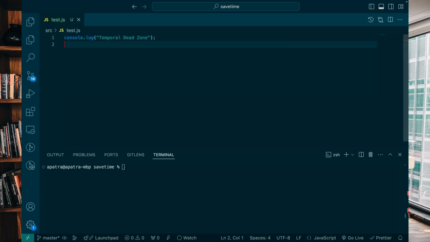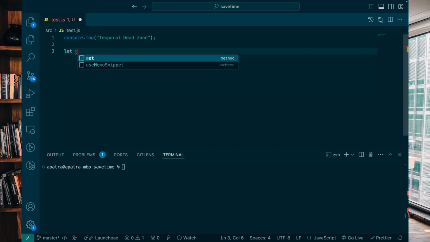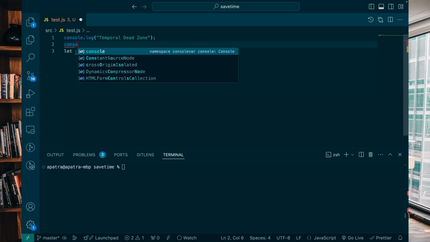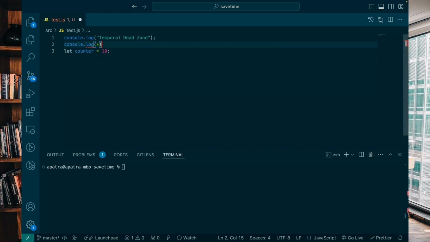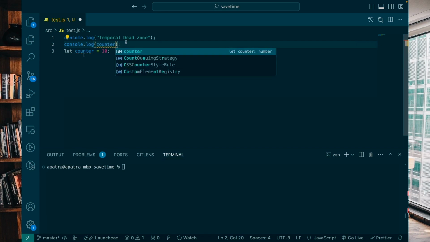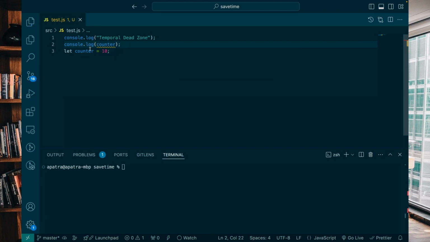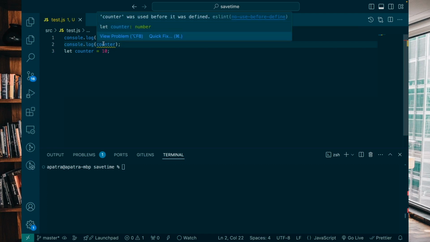Let's take some examples. Suppose I have written let counter equals to 10. Now I am trying to access counter here. So during the creation phase, the counter variable will be stored into the memory, and at that time I am trying to access the counter.